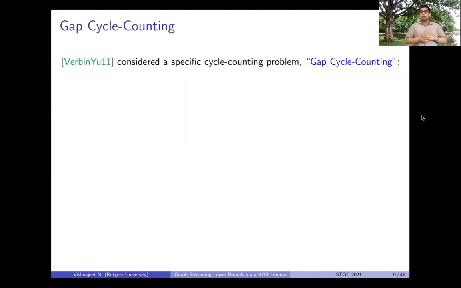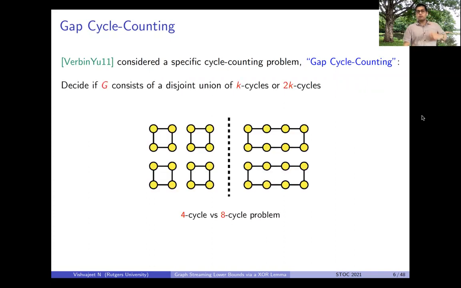So in this class, Verbin and Yu consider a specific cycle counting problem, which they call the gap cycle counting problem. And here for a fixed parameter k, which is typically a constant, we wish to distinguish between a disjoint union of k cycles from a disjoint union of 2k cycles. So in this example here, k is 4, and the graph on the left consists of many 4 cycles, and the graph on the right consists of a few 8 cycles. And the goal is to distinguish between these two cases.